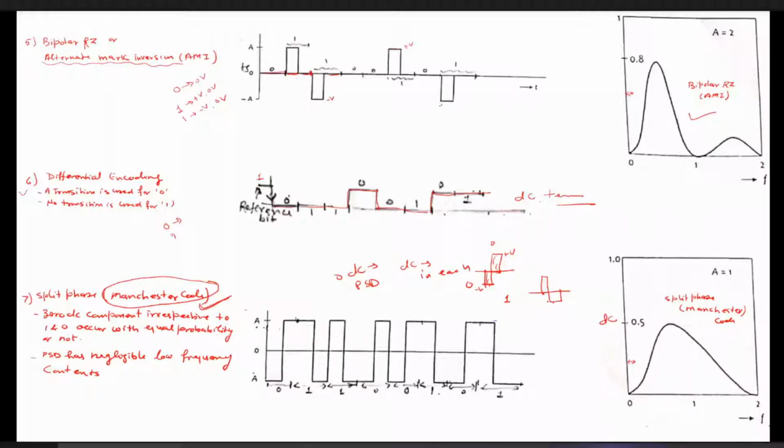If there is 0, it is represented by minus V and plus V. Next bit is 1, so it is represented by plus V and minus V. Next bit is 1, so again plus V and minus V. Next bit is 0, so it is represented by minus V and plus V. So this is the best line coding technique, which does not have any DC component. At the same time, it has the favorable power spectral density.